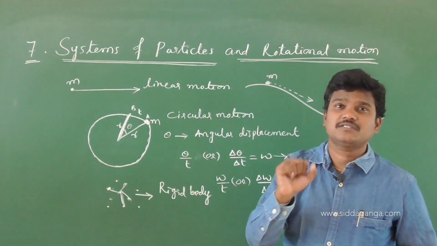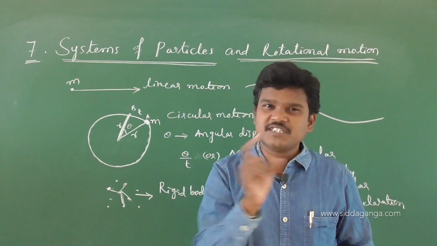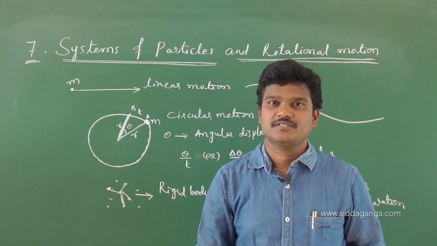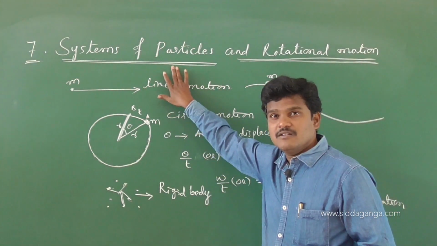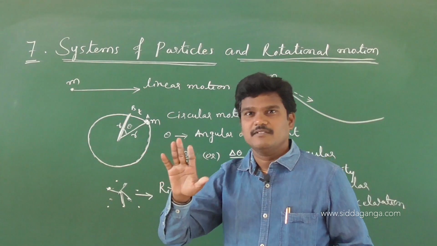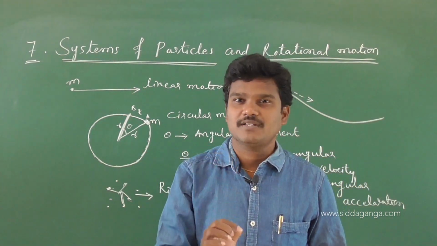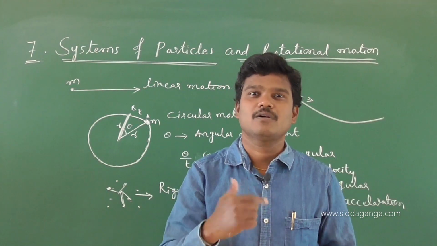And in these systems of particles, one special concept is called the center of mass. So that is our target to cover in this class, center of mass.